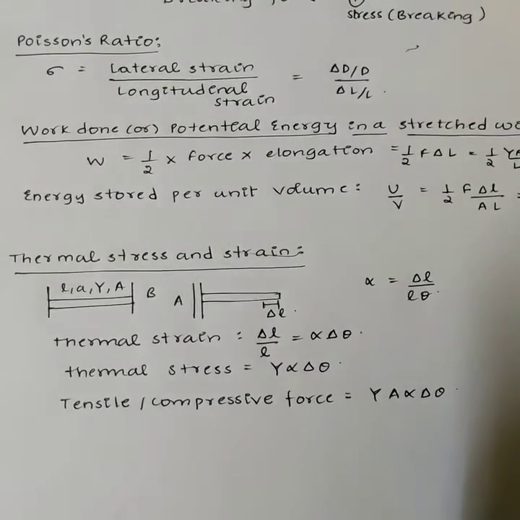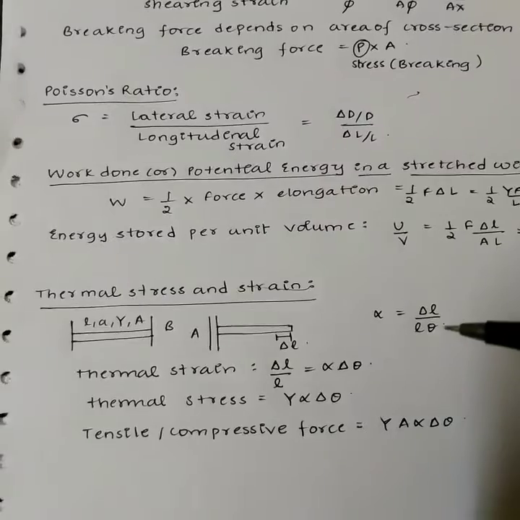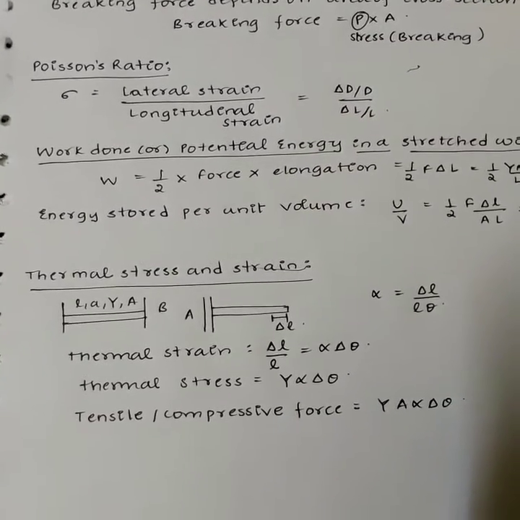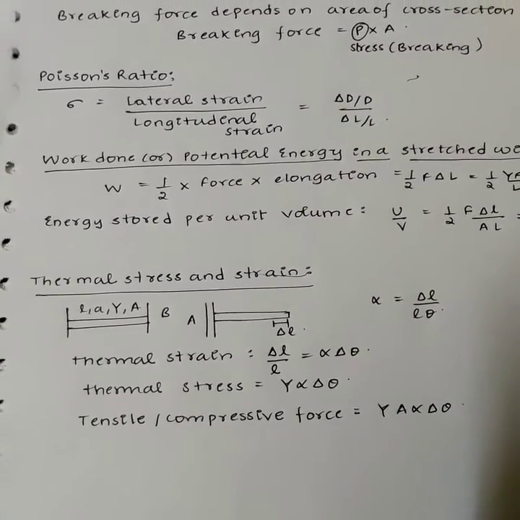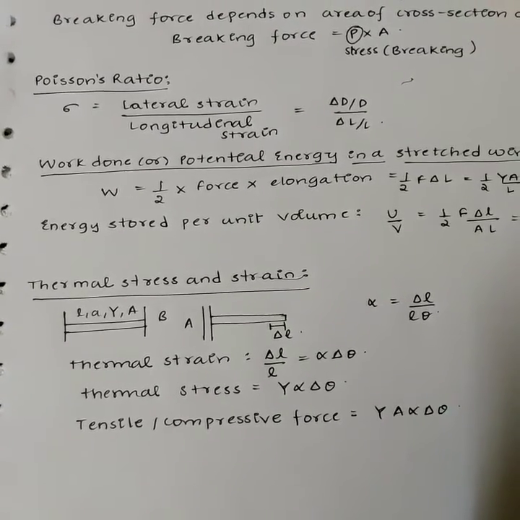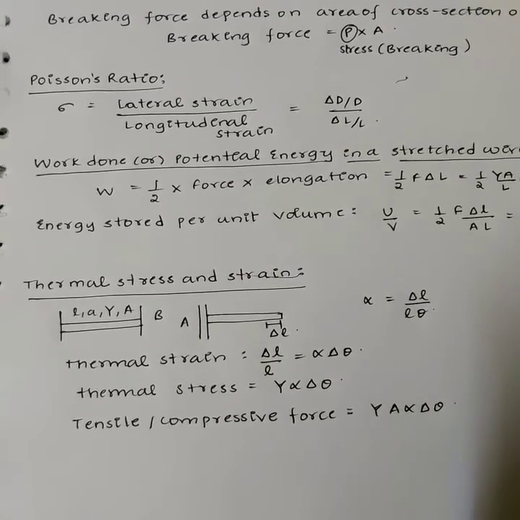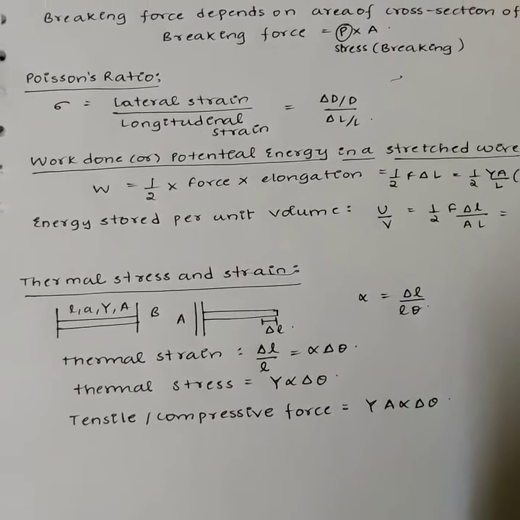By definition, the coefficient of linear expansion alpha is delta L by L delta theta. Thermal strain is delta L by L, that is alpha delta theta. So the thermal stress is Y alpha delta theta. The tensile or compressive force produced in the body is F equal to YA alpha delta theta.